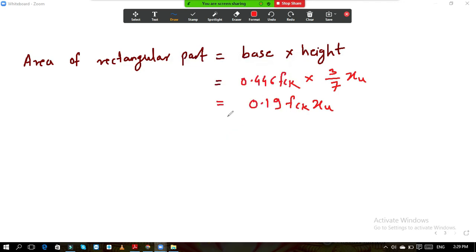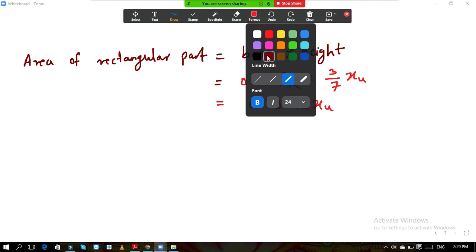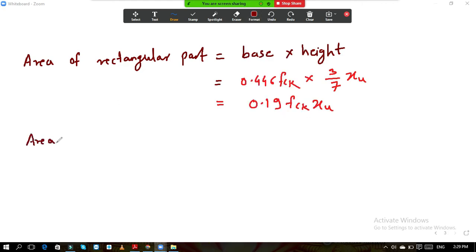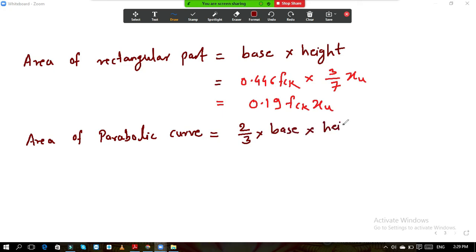Okay, it is 0.19. So now if you see, next is the parabolic area. For the area of a parabolic curve, what is the formula for that? It is 2/3 base into height. This is the area. So 2/3 base into height, it is 2 by 3 into, what is the base?